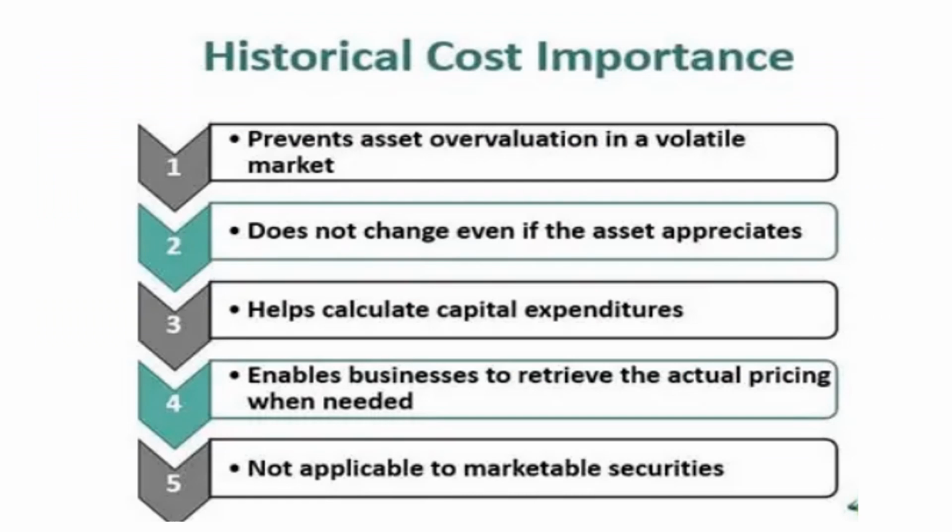So what is the importance? It prevents asset overvaluation in a volatile market. Volatile means a fluctuating market, where the value of an asset is either increasing or decreasing, but still we are recording it at the cost price. And it helps us in calculating capital expenditures, because we are dividing the cost of this asset over the number of useful years of the asset. So it is a very important concept of the historical cost principle.